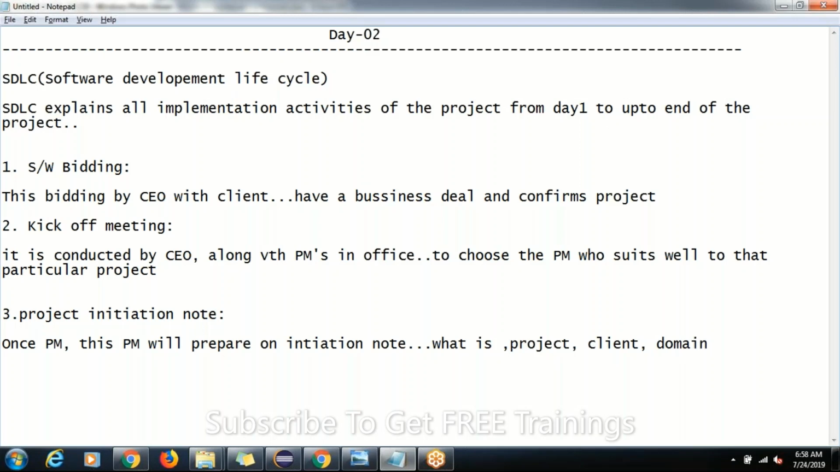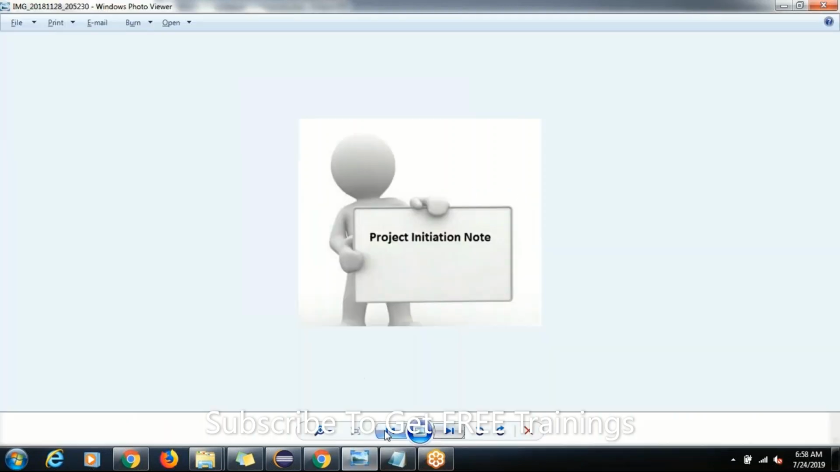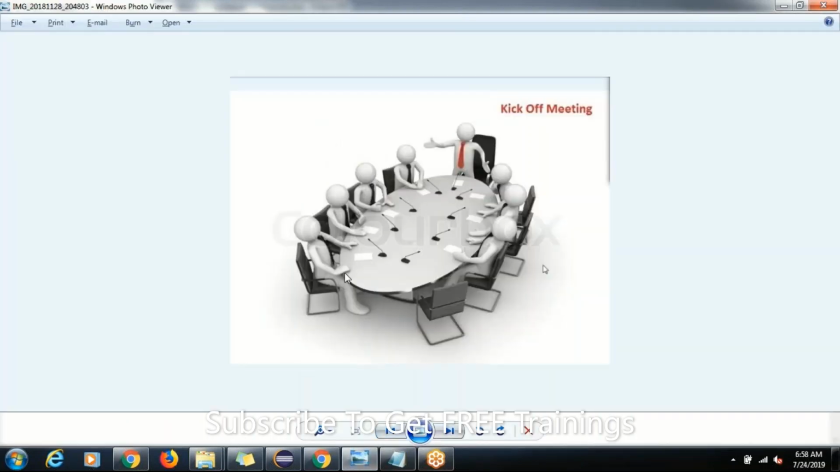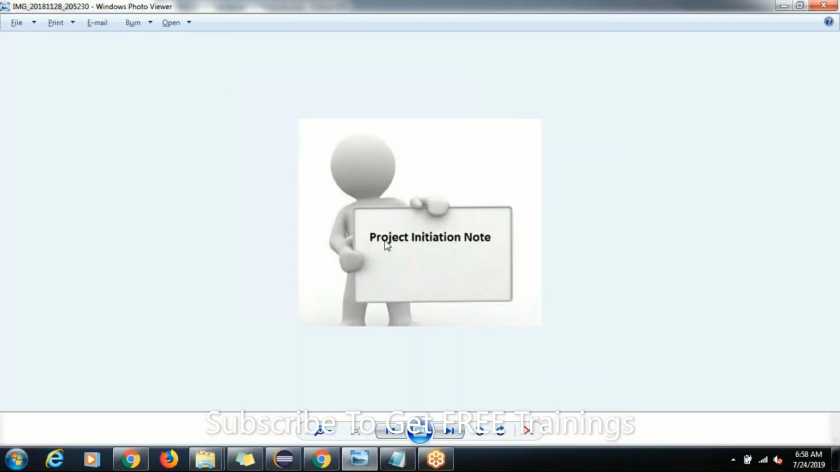Who will prepare this? The project manager will prepare this project initiation note and send it to all the members in the office: the managers, the quality managers, the other project managers, the CEOs or CTOs, and the team leads. So he will send a mail to all of them. What is the purpose of this note, guys? Once the project manager selection is done in the kickoff meeting, he will prepare one note called the project initiation note. Third step here.